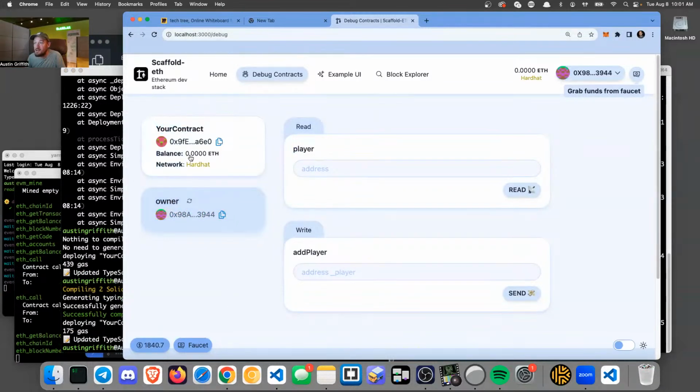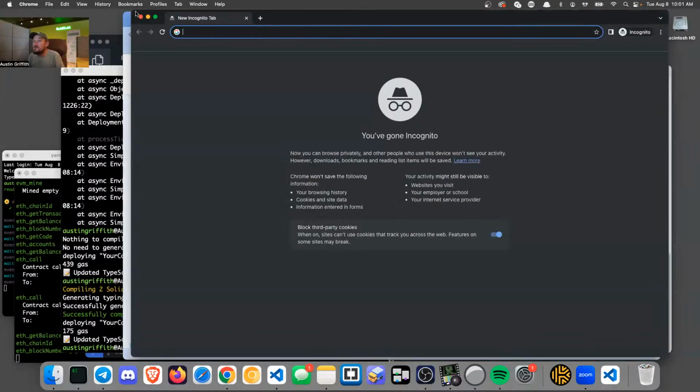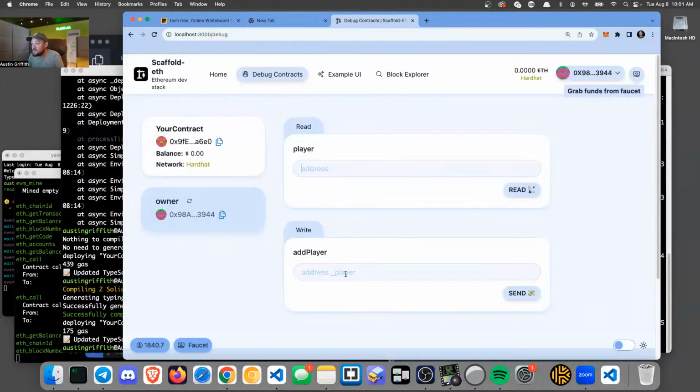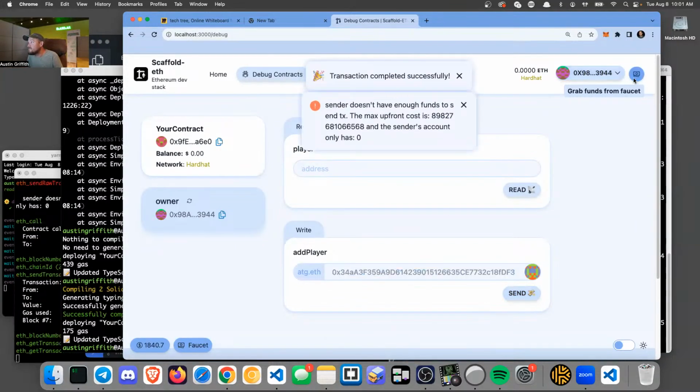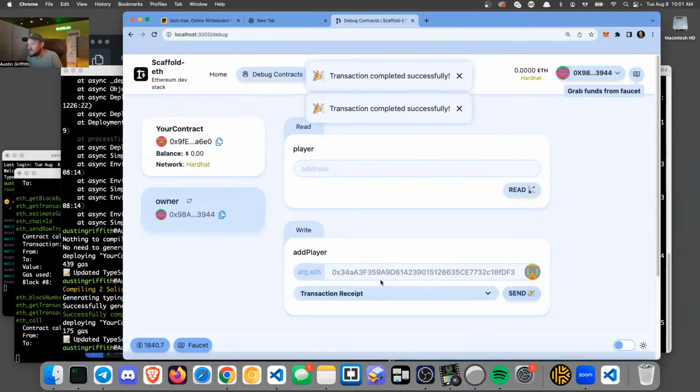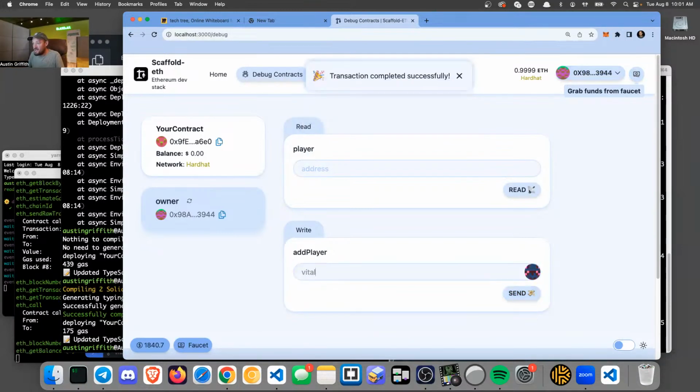So here's the contract. It has no money in it. It's on a local network. We're the owner. We should be able to add players, right? So if I were to go here, let's just add atg.eth, right? Nice. Oh, we don't have any money. We got to click here to grab some money for gas. Let's add vitalik.eth, right? Get the homies in on this one.